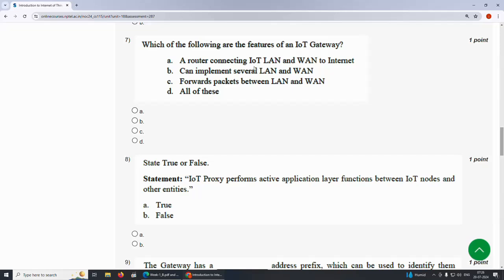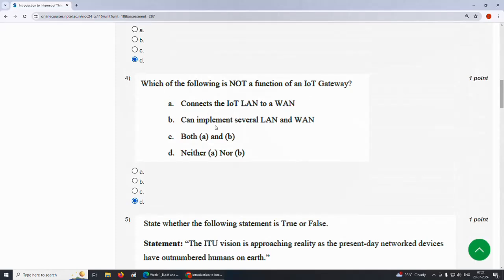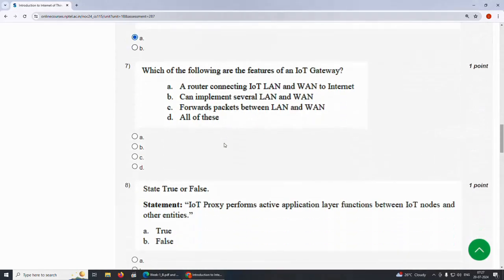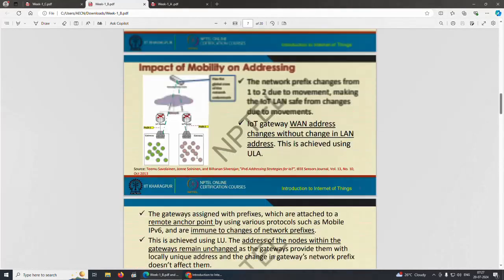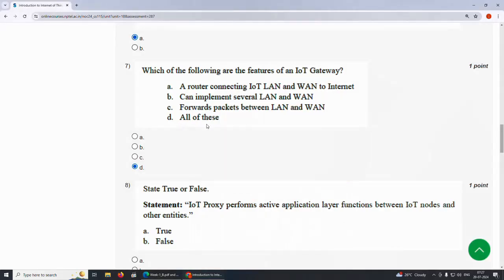A router connecting the IoT LAN and WAN to the internet, can implement several LAN and WAN, forwards packets between LAN and WAN on the IP layer. We just saw this in the fourth question. So the answer is all of this, option D.